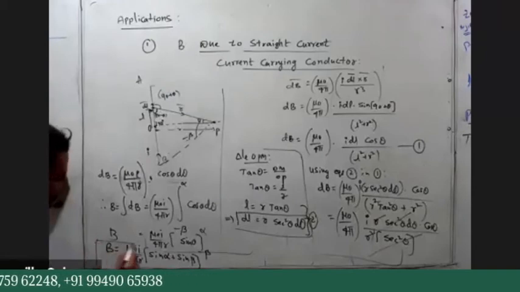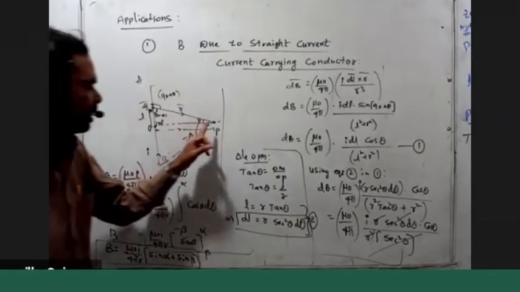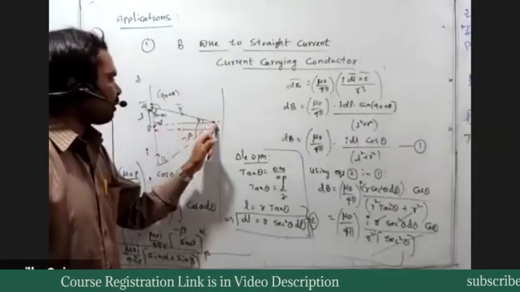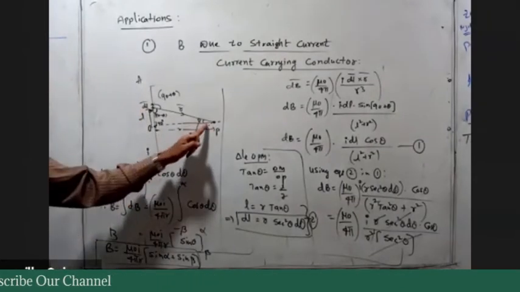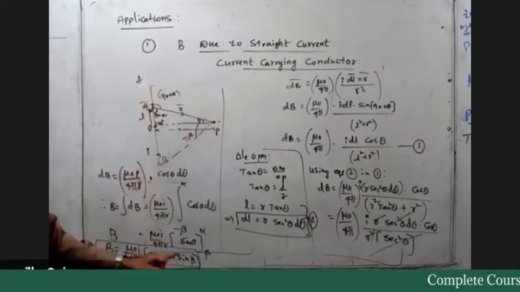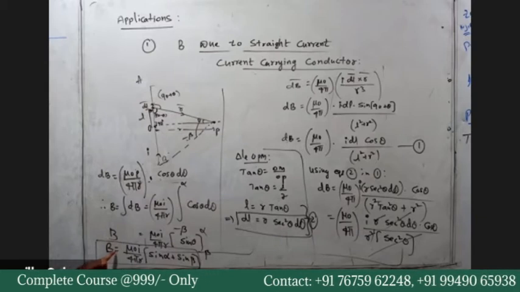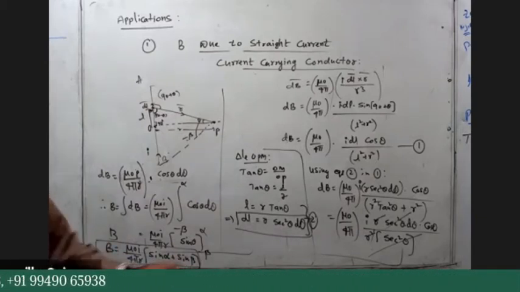So this is the expression to find the field at the point P, which is at a perpendicular distance r from the finite current carrying conductor. This point makes angles alpha and beta with the upper end and lower end. Then the expression is B is equal to mu naught I by 4 pi r into sine alpha plus sine beta.